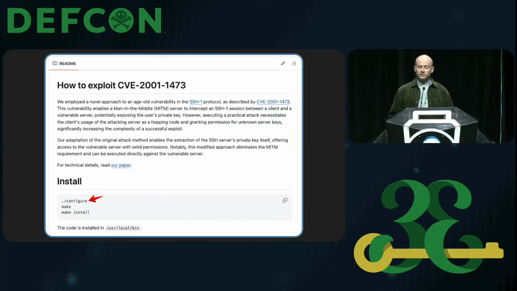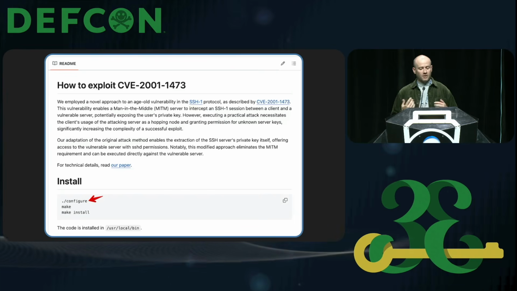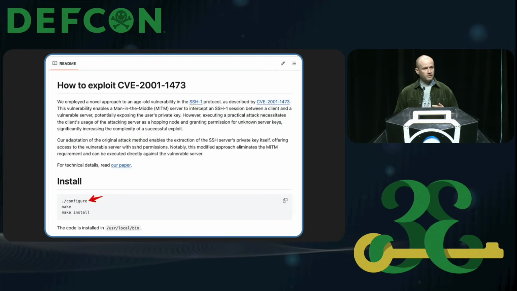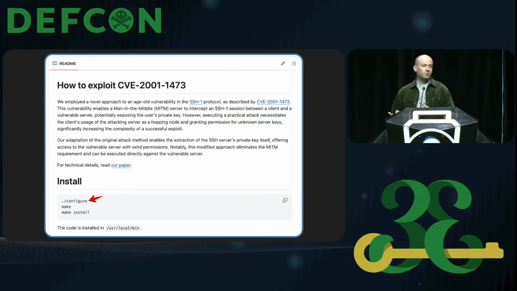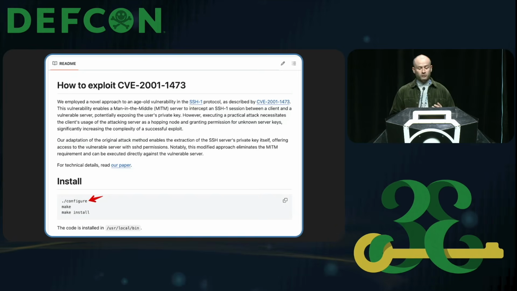Now, to add legitimacy to the proof of concepts themselves, they often included a detailed README. This generally included technical details about the vulnerability itself, often linking out to technical papers or the original vulnerability disclosure. Most of the repositories also included some detailed usage instructions, and you can see an example of this on the screen here.